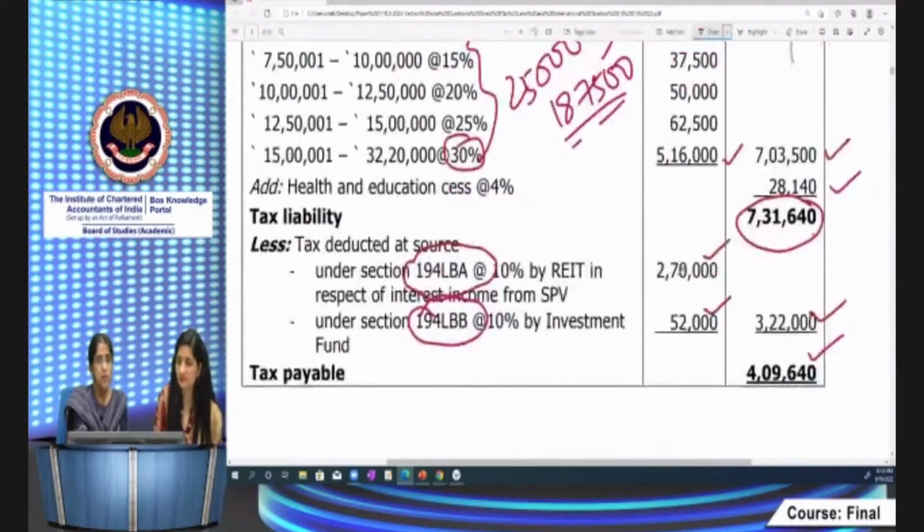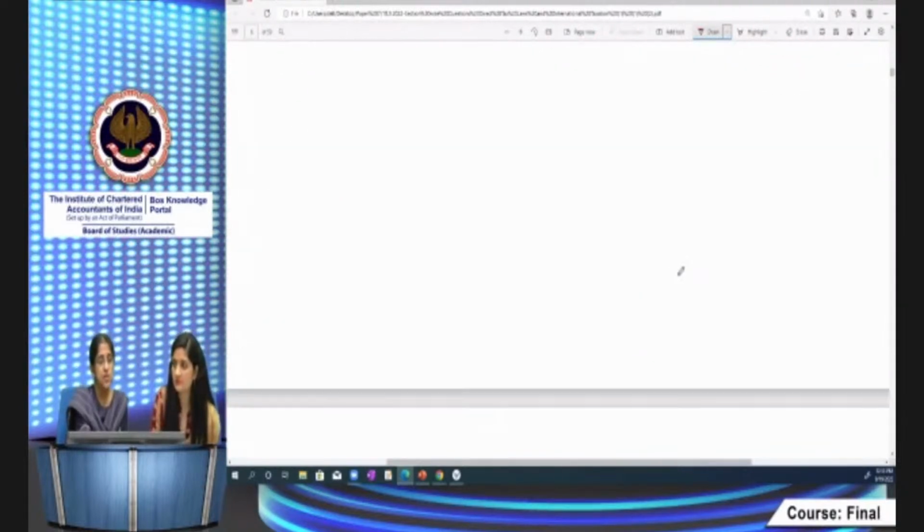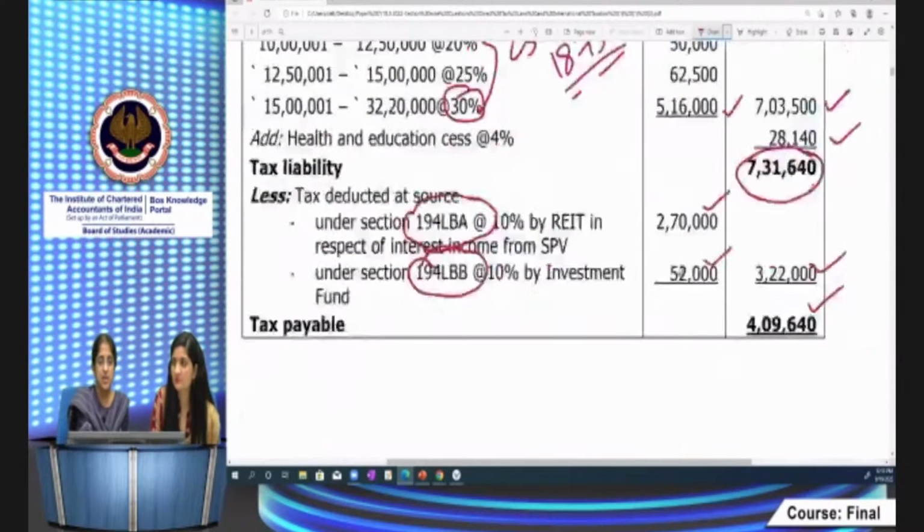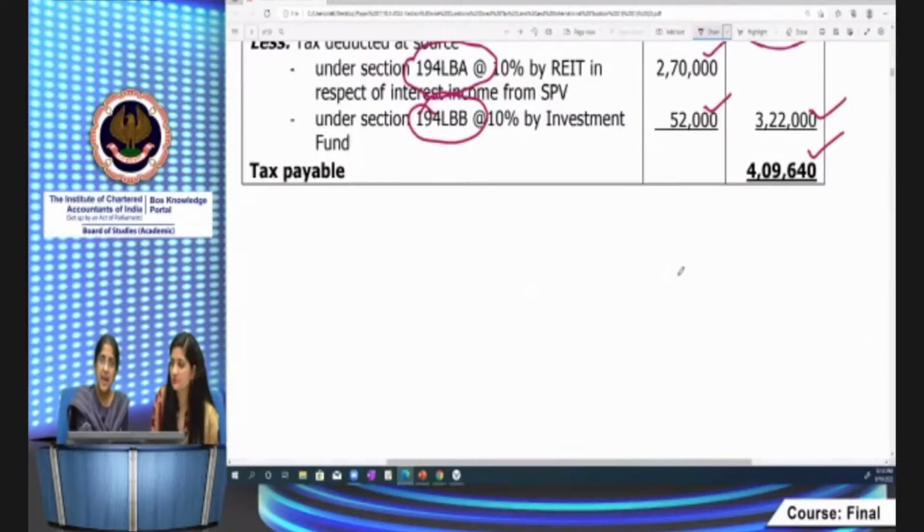So I hope you've understood the special provisions relating to REIT, investment fund, and securitization trust, and the finer differences between them. Remember, the important difference is the deemed credit on the last day. That deemed credit, if it's not distributed, is there in the hands of the investment fund and securitization trust. It is not there in the hands of the REIT.